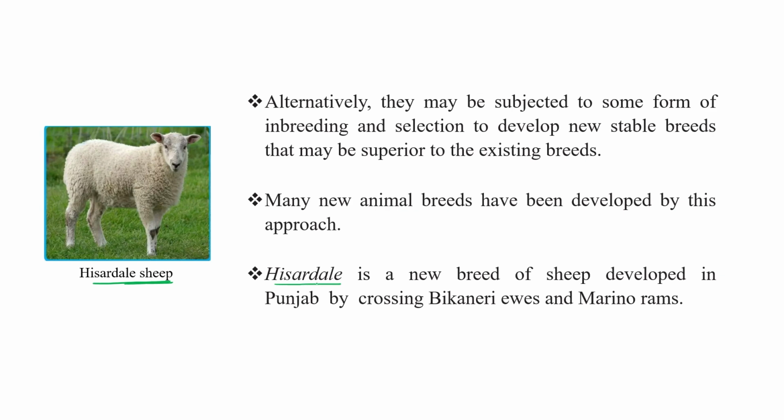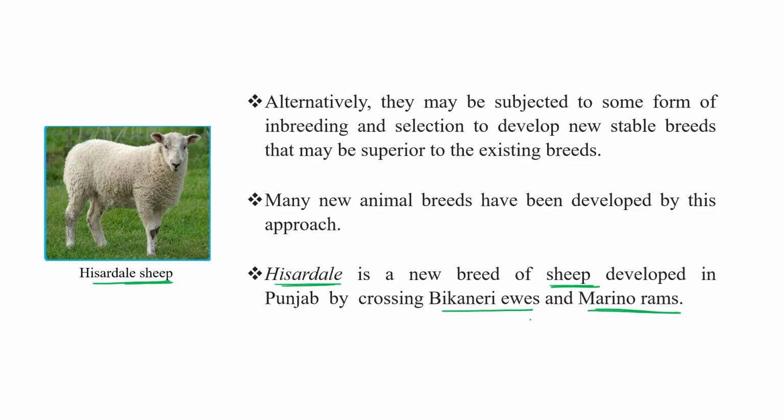Hisar Dale. It is a new breed of sheep developed in Punjab by crossing Bikaner ewes and Merino rams. Females from the Bikaner breed and males from the Merino breed.